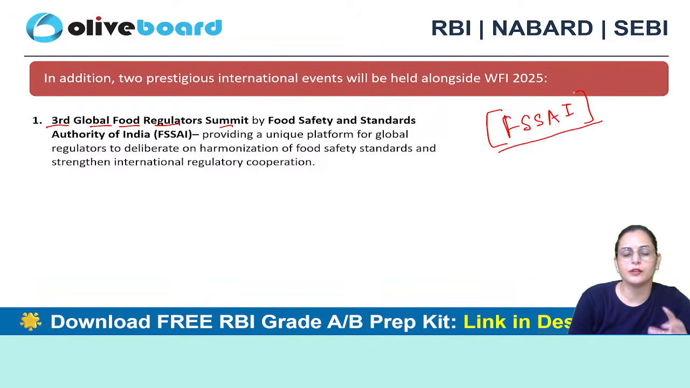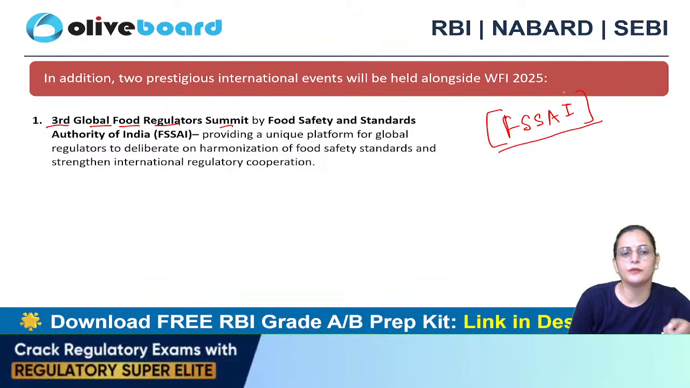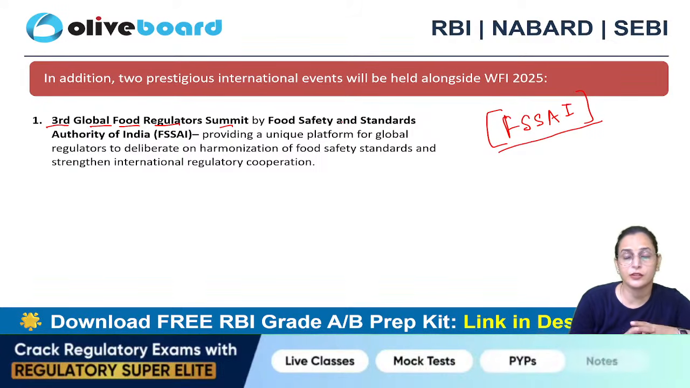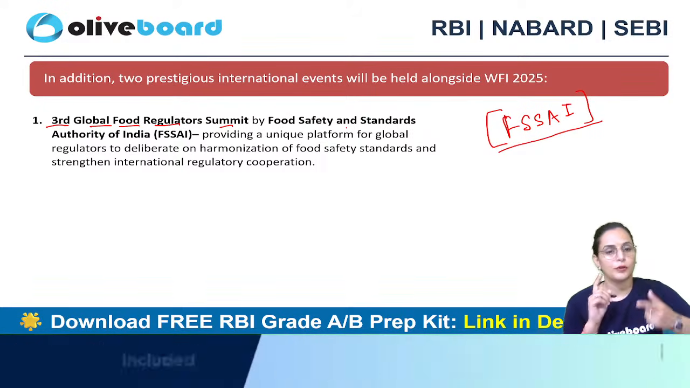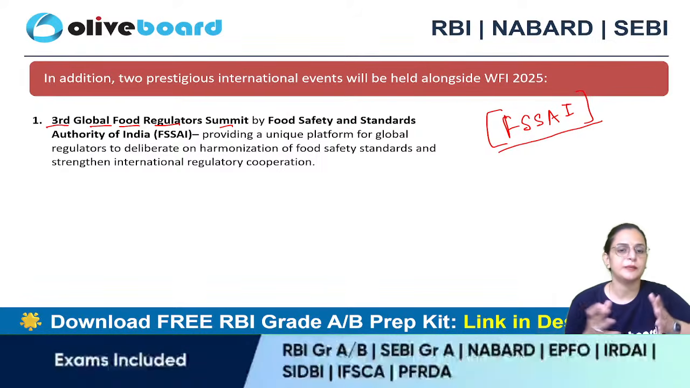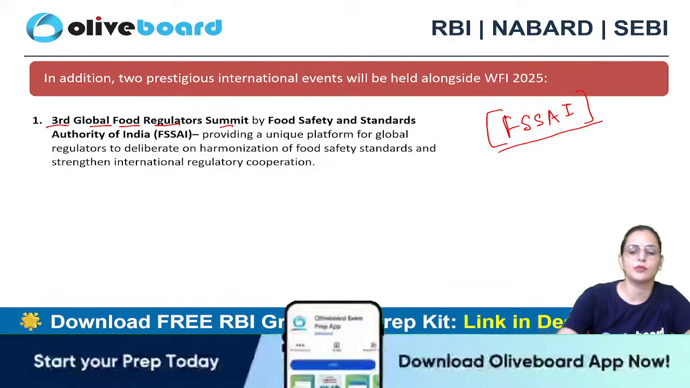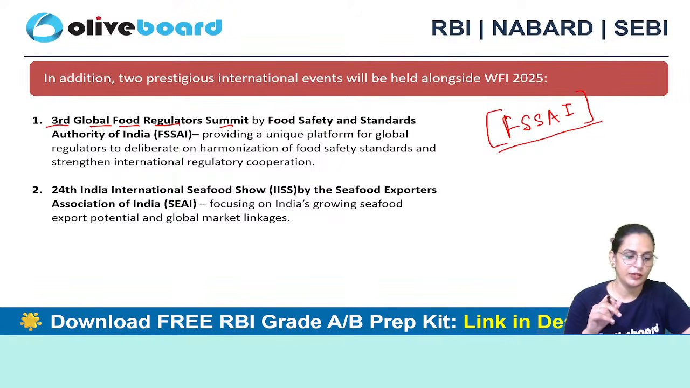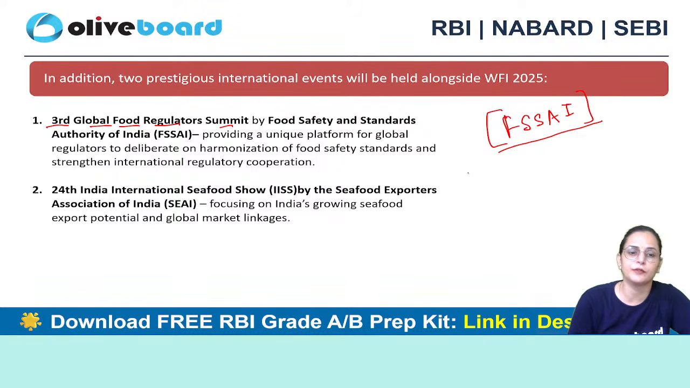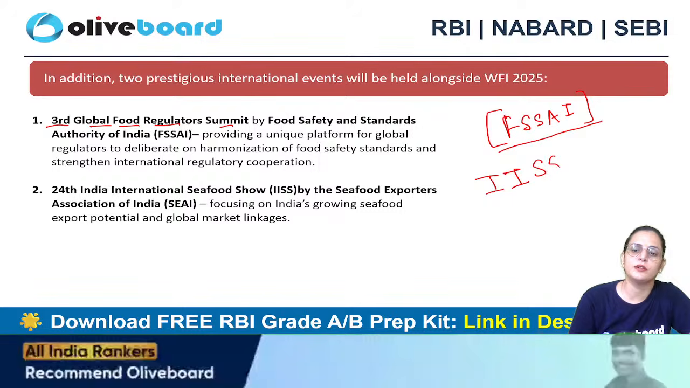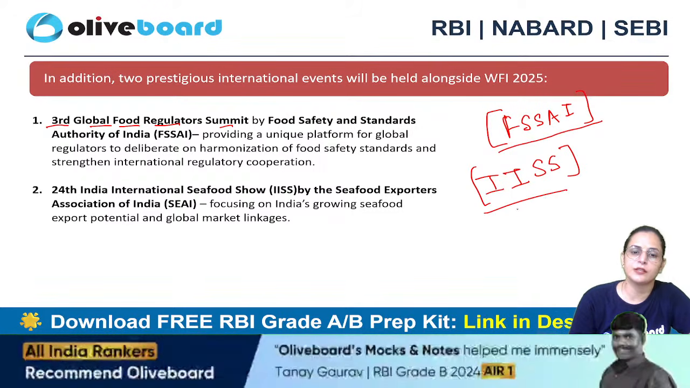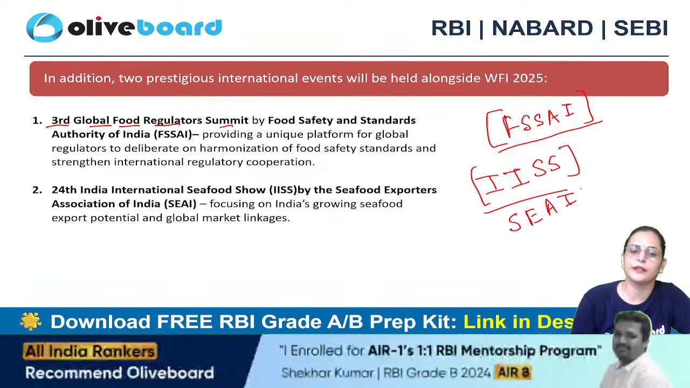This Third Global Food Regulator Summit is a unique platform for global regulators, where they can deliberate on harmonization of food safety standards and strengthen international regulatory cooperation. So this event was also held at the same time, and the other event held was the 24th India International Seafood Show. This is organized by the Seafood Exporters Association of India.